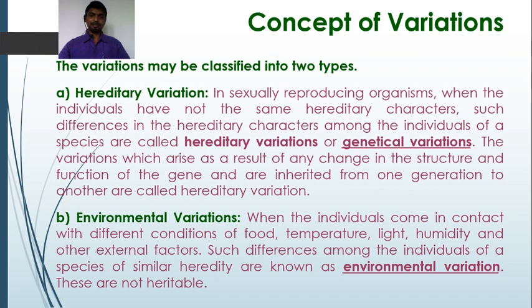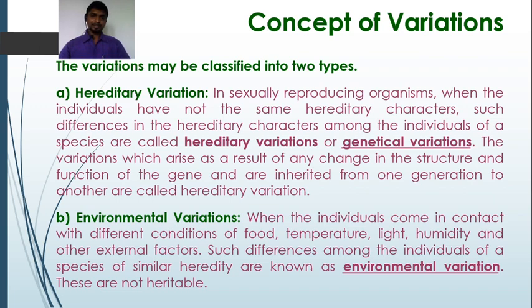Even if they have been produced from the same parent, such differences are seen because of the environmental conditions. For example, if we provide different food to the individuals, or if the plants are exposed to different conditions of temperature, light and humidity, certain morphological or phenotypic differences are seen among the individuals of the progeny derived from the same parent. Such variations are referred to as environmental variations, and these are not heritable.